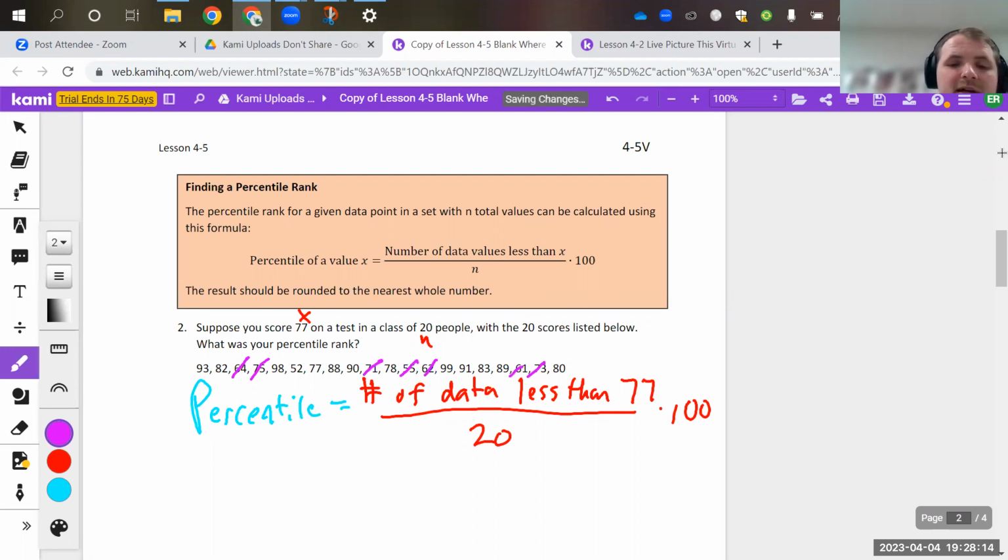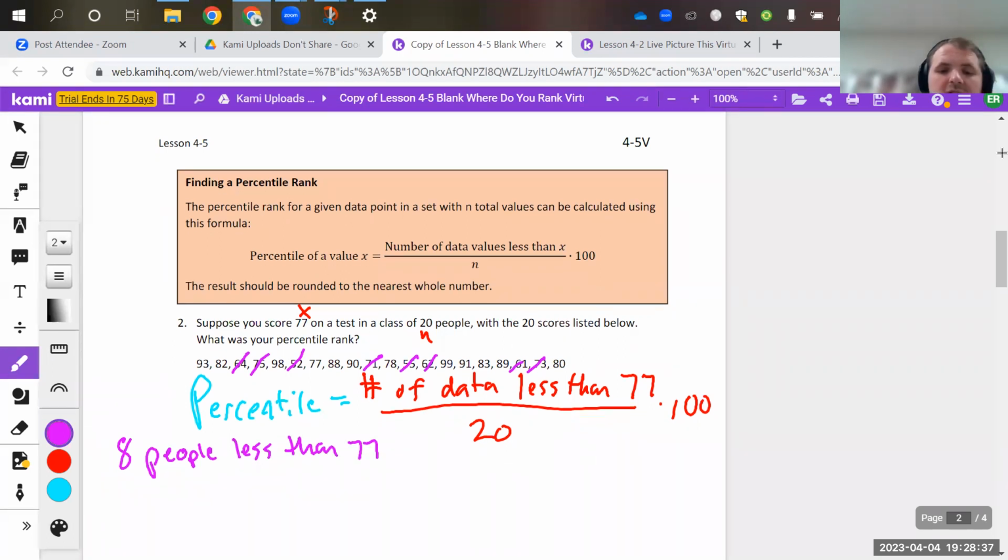If I count those up, am I missing one? Oh, 52 right there in the middle. Another reason why Excel would be better. So there are 8 data points less than the number I'm looking for, so 8 people less than 77.